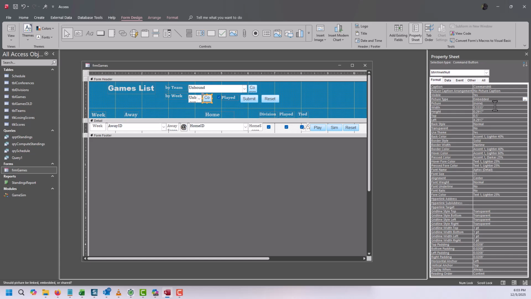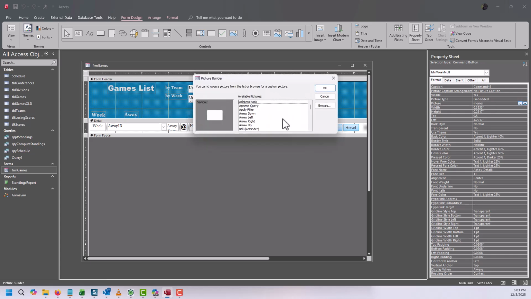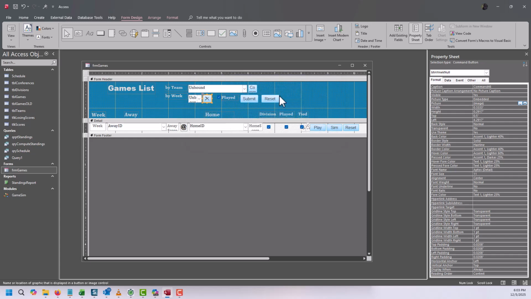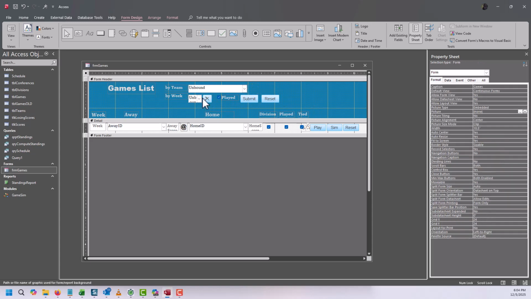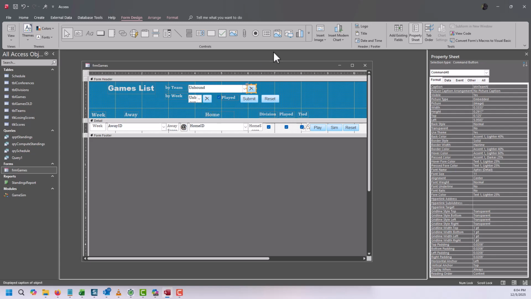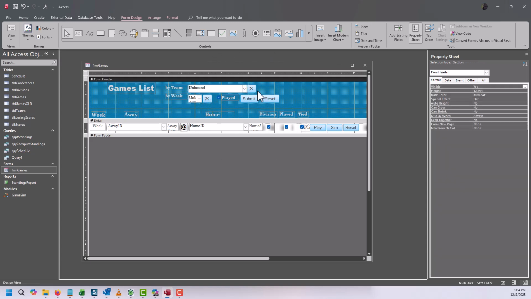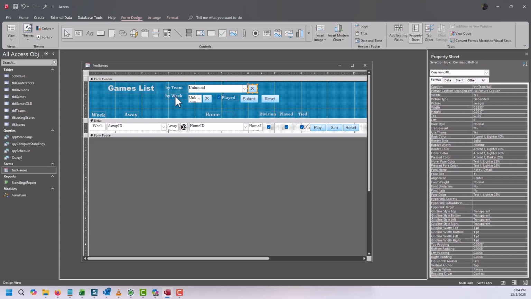Let's actually put a picture in here. I think there's an eraser in here, isn't there? Like delete. We don't want to delete record. Okay, yeah, it's just a picture. Okay. All right. And let's just copy paste. No. Oh, the only thing these buttons are going to do is clear out the team and week.